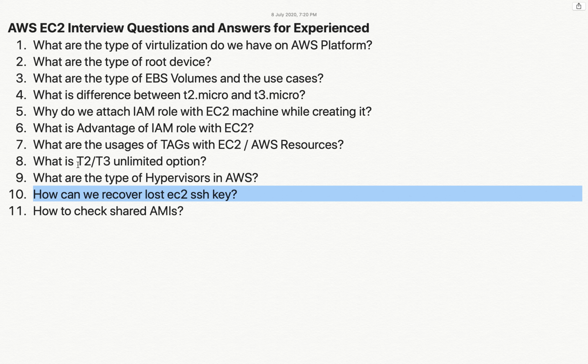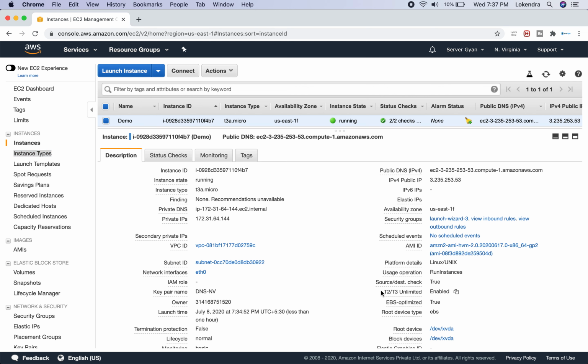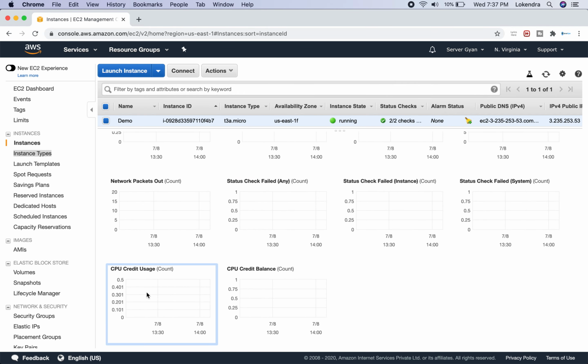The next question is, what is the T2/T3 unlimited option? Let me show you first why we have this question and what its use cases are. In the monitoring section there are two options, CPU credit usage and CPU credit balance. So guys, T2 and T3 are machine types which are given to us with some predefined or pre-allocated credits of usage. If these credits are spent completely, our machine will start performing slower. That is why this option is enabled, but in that case we have to pay extra.